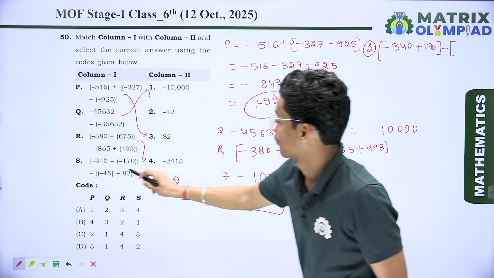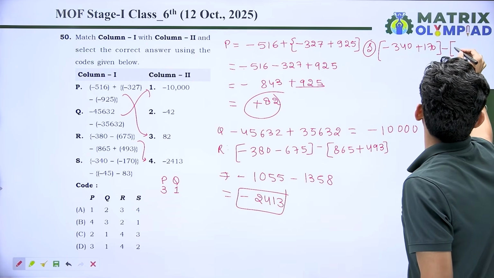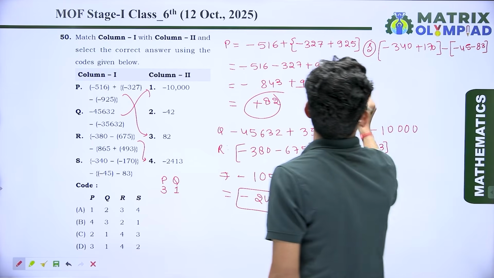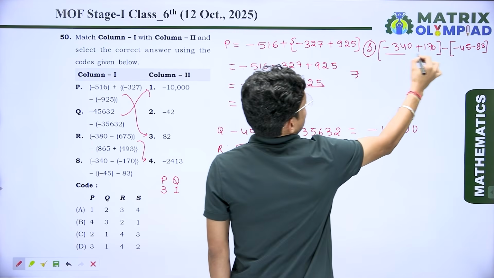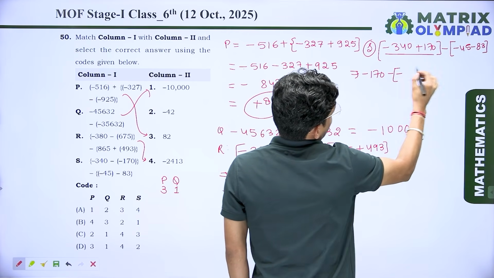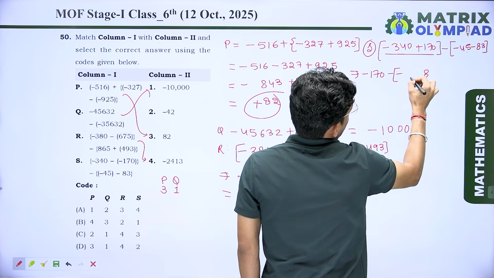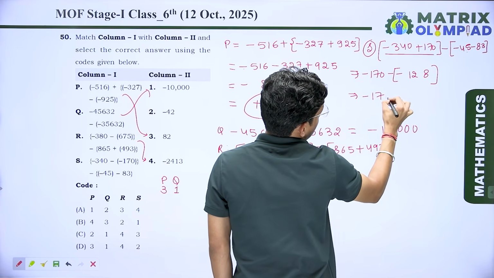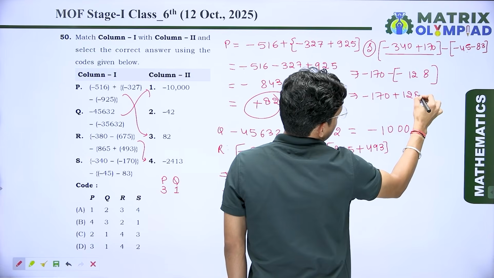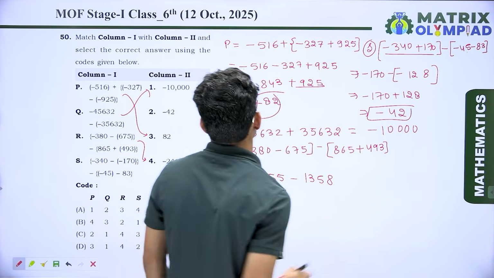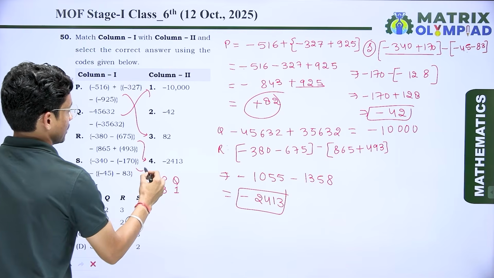Now minus 45 and minus 83. Okay, so here we can say that when we simplify it, we know minus 170 minus, we take minus 5 4 3 8 8 or 4 12. Now minus minus plus, so I can write here minus 170 plus 128. The result we get, that is minus 42. So S is connected to 2.